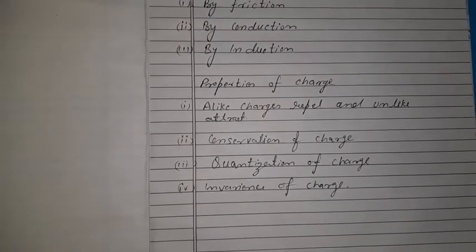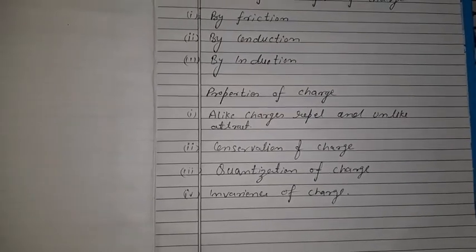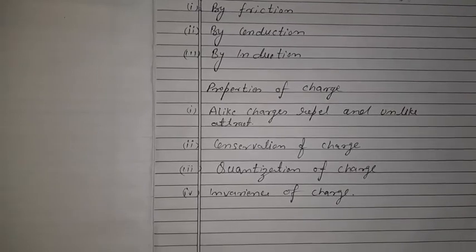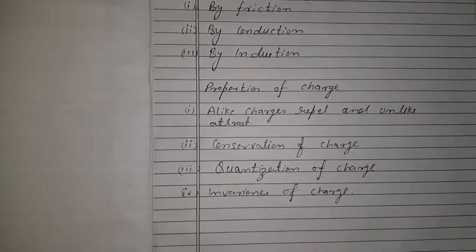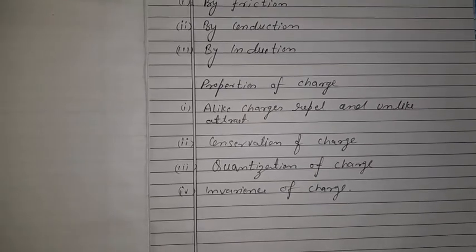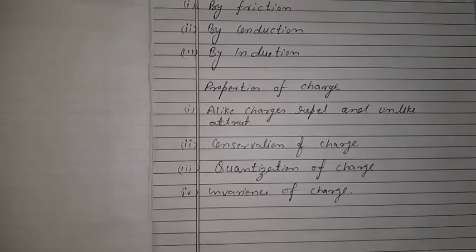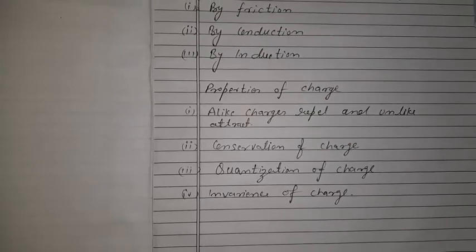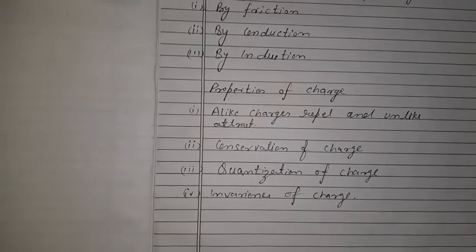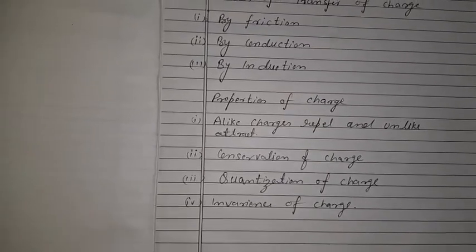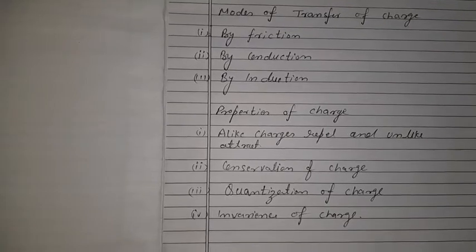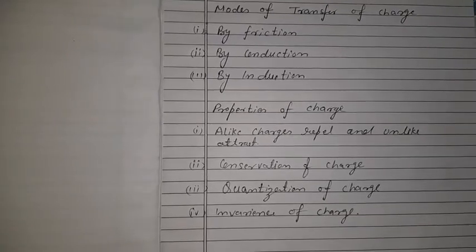First, alike charges repel and unlike charges always attract each other. Then we have conservation of charge, and what was in the conservation of charge? Charge can neither be created nor be destroyed. It can only be transferred from one body to another body. It means that the total amount of charge present in the universe remains constant. It's like energy.